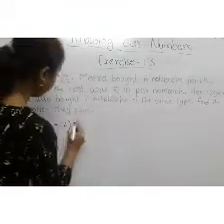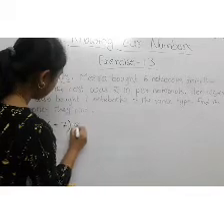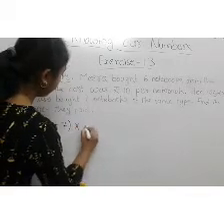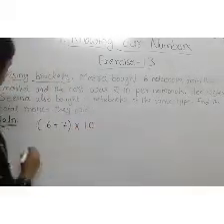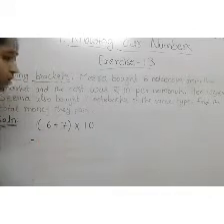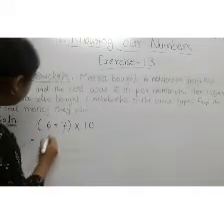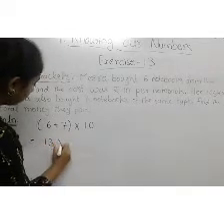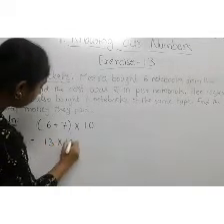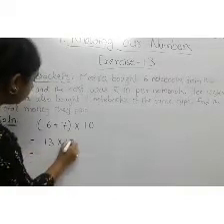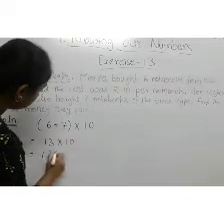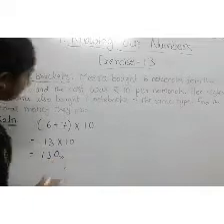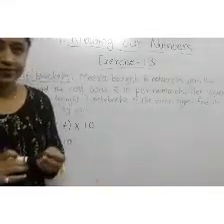Each notebook has 10 rupees, so we have to multiply by 10. Add these two numbers: 6 plus 7 is 13. 13 multiplied by 10 is 130. It's so easy.